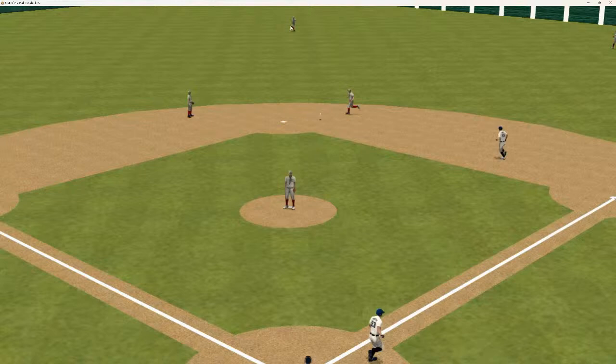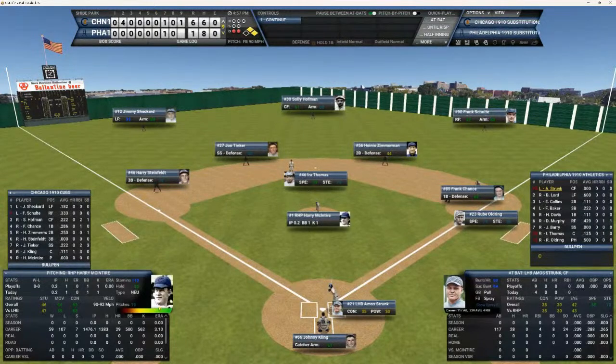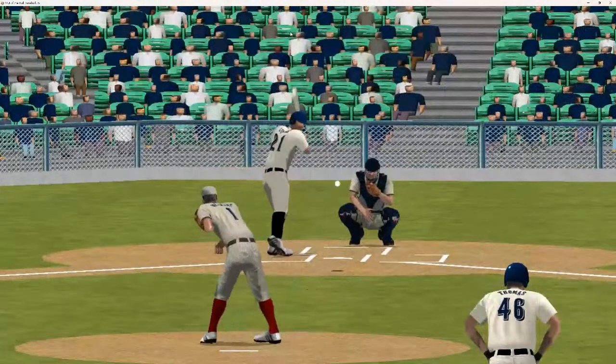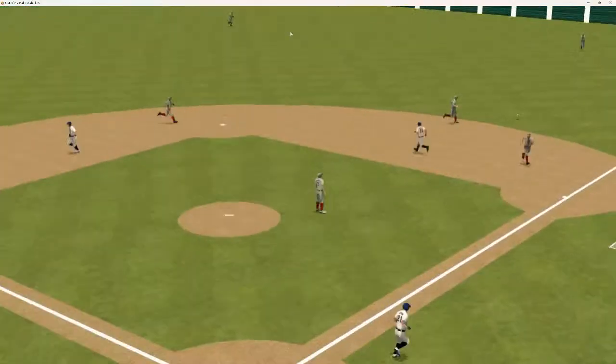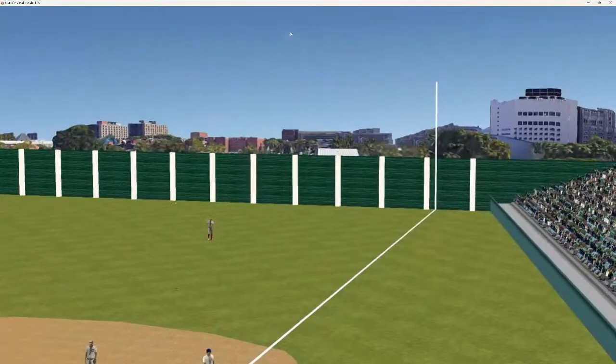We got first and 2 outs, back to the top of the order. And poor Amos is struggling big time. He needs to bust out of this 0 for 4 slump today and 0 for 9 in the series. Here's the 2-0 pitch to Amos. And that ball is going to right field. That's a nice base hit.